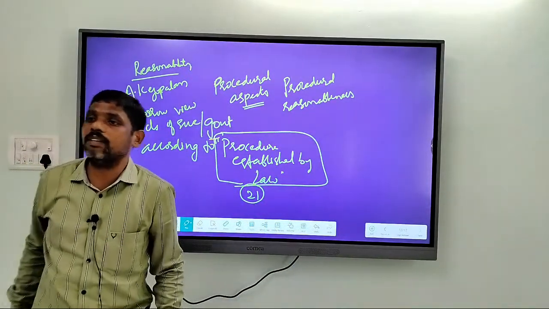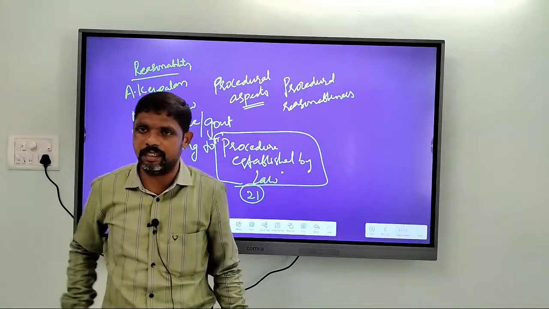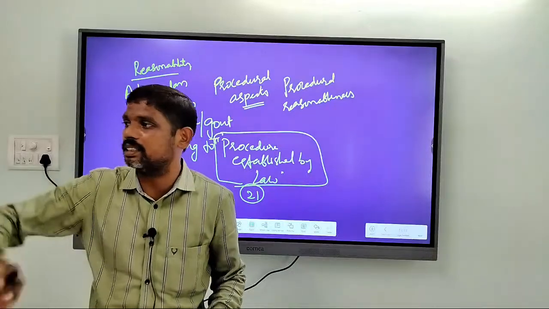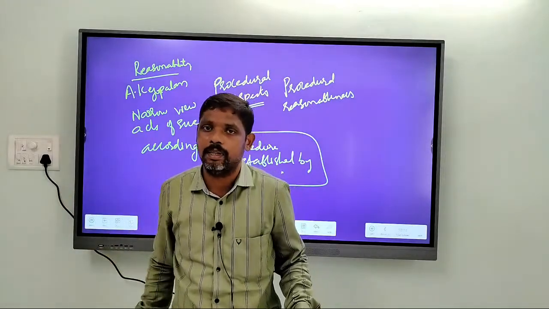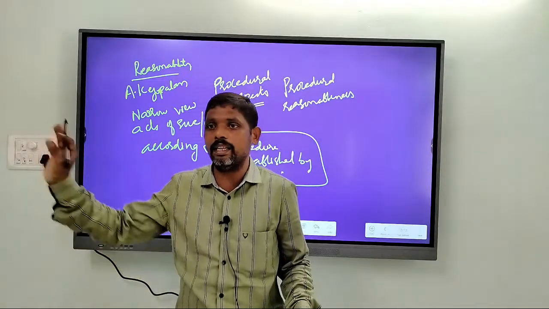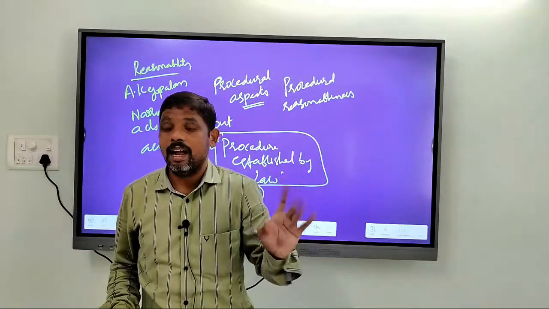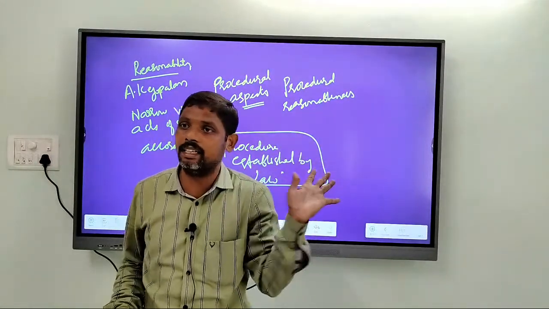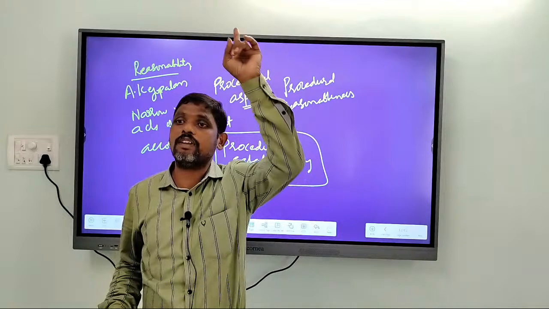All right. Now I'll give one example. Very funny example. All right. So don't take it too seriously. Think that we have a law in this class. In this class we have made a law that anyone who has failed to clear prelims exam, they should be thrown from the 4th floor of this building. This is a law made in this institution. That means what? There is a law and there is a clear punishment. And even for implementing this punishment there is a clear procedure. It is not hanging till death, it is not stabbing, it is not shooting. How? What is the punishment? Throwing from the 4th floor.